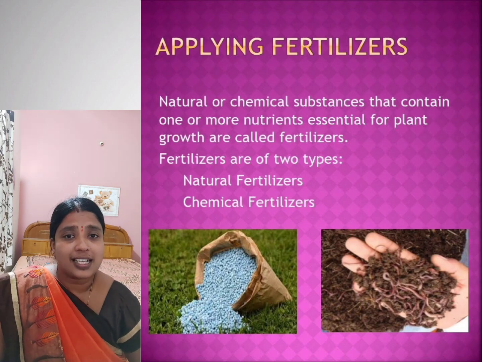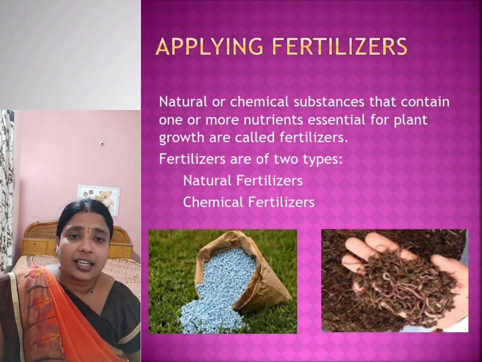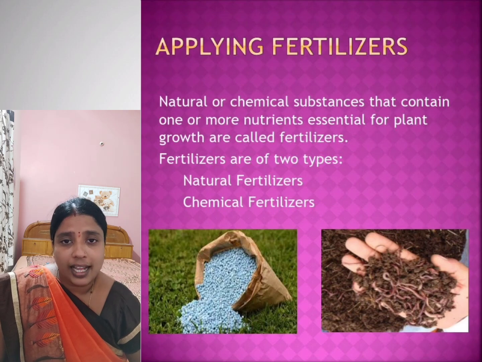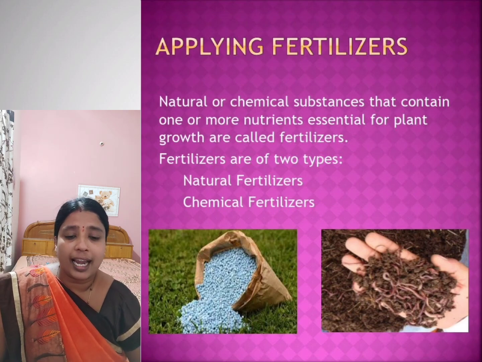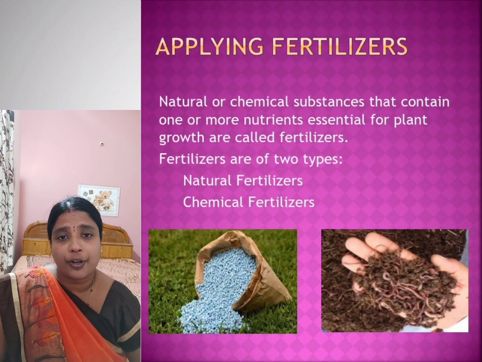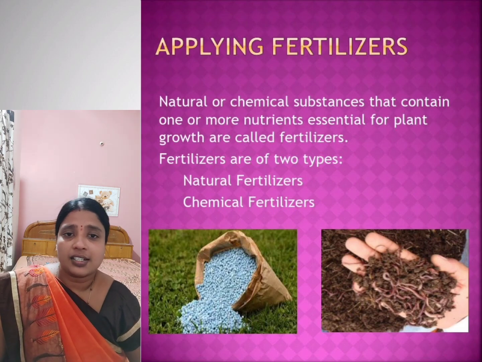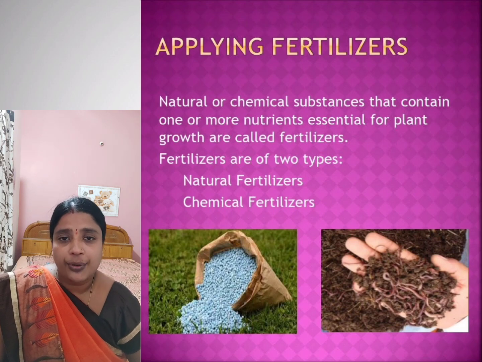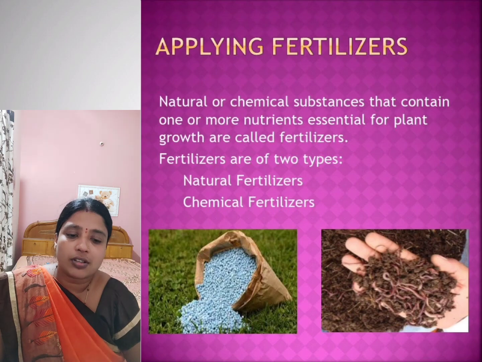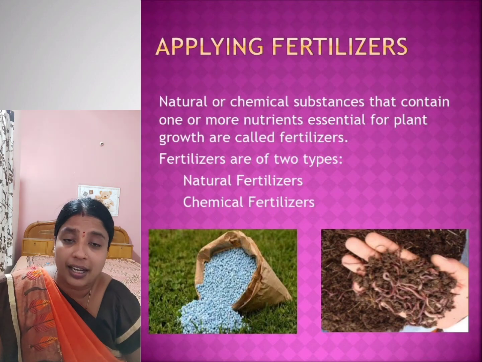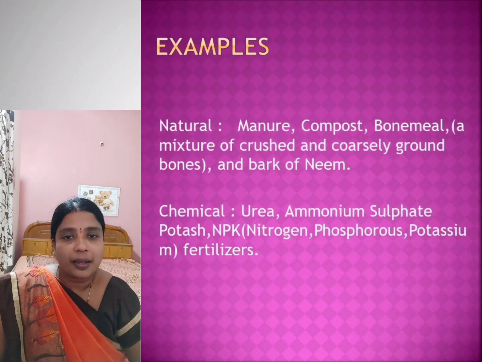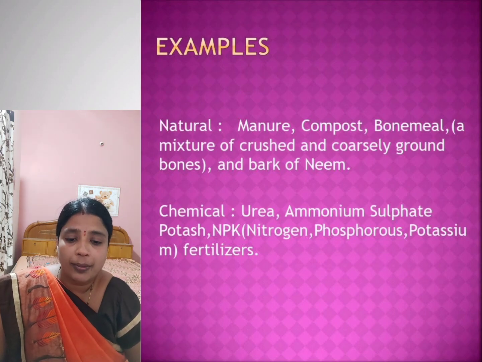Natural fertilizers are obtained naturally, like compost and manure. Chemical fertilizers are produced in factories, and they also fulfill the nutrient requirement of the plant.